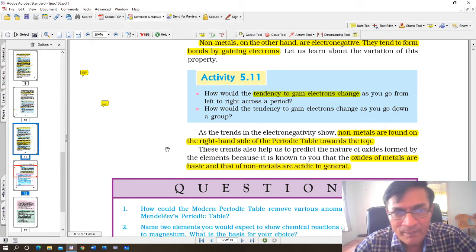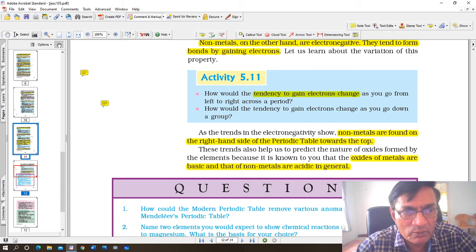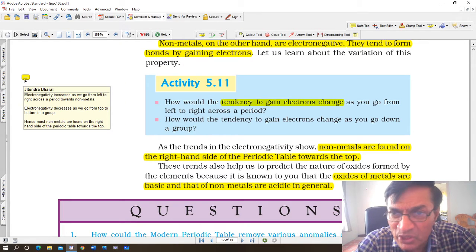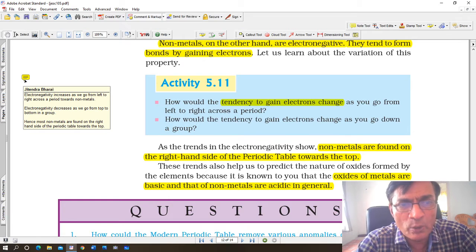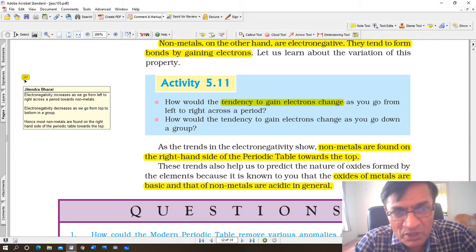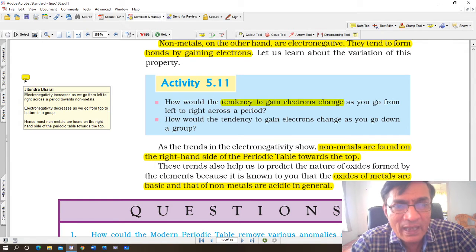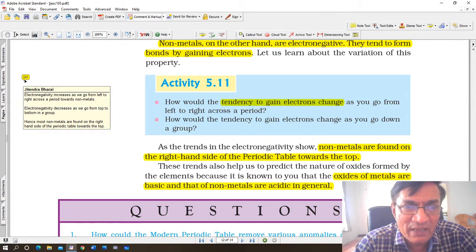Alright, this is the part here. I have also written a few things out here. And see, electronegativity, this is an important point. This is something that you should write in your textbook exactly as I have shown it. Electronegativity increases as we go from left to right across a period towards the non-metals. Electronegativity decreases as we go from top to bottom in a group.